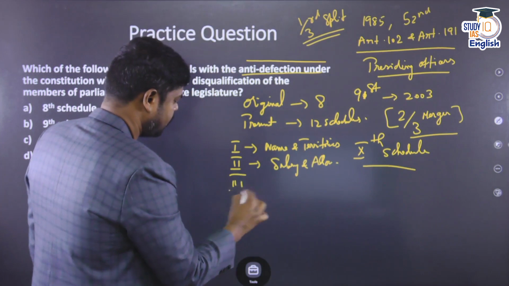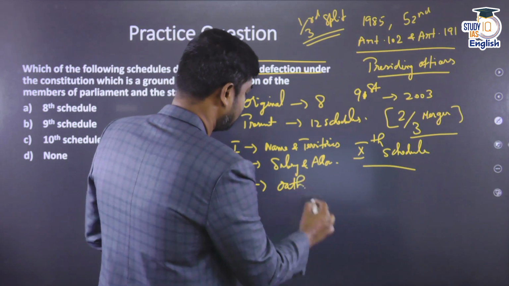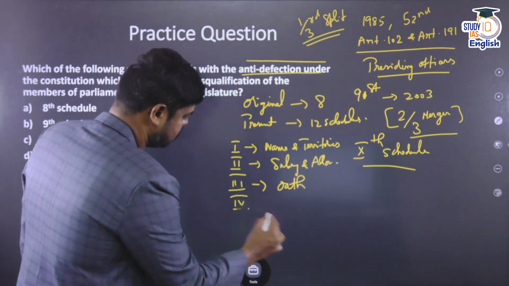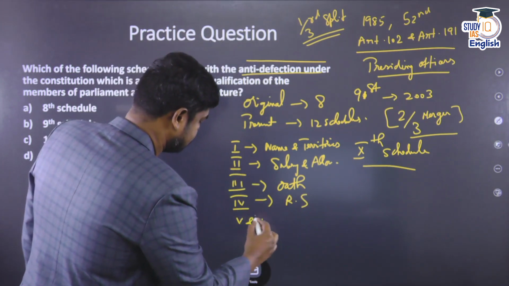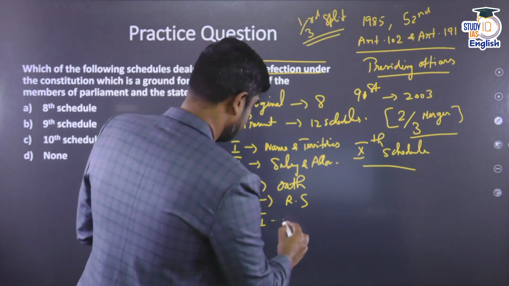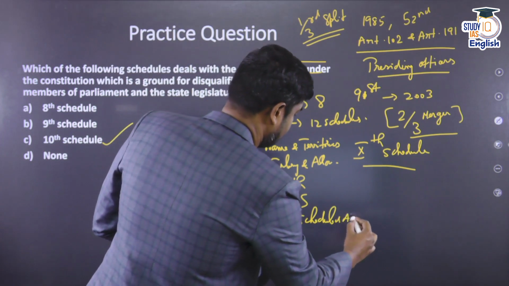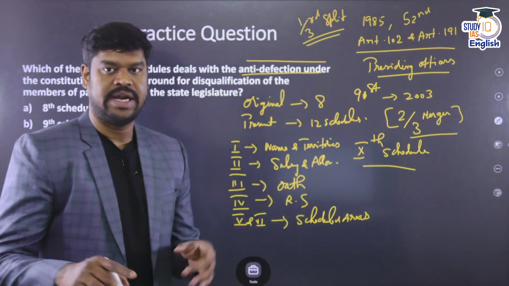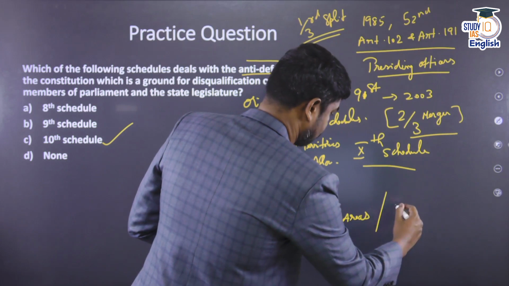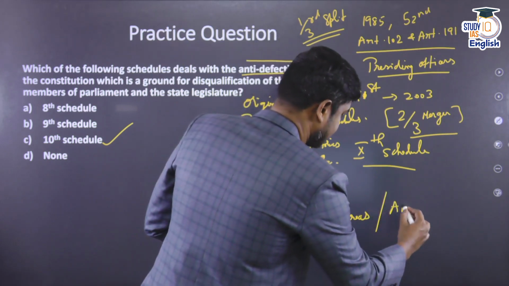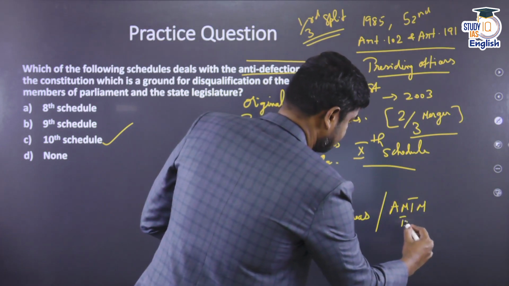What about the third schedule? The third schedule talks about the oath that is to be administered to certain constitutional and other dignitaries. Schedule 4 talks about what? The allocation of seats in the Rajya Sabha. Schedule 5 and Schedule 6 we have already seen, which was also in the newspaper. Schedule 5 talks about the scheduled areas in all the country except in the states of Assam, Meghalaya, Tripura and Mizoram, whereas Schedule 6 talks about the tribal areas in the states specifically of Assam, Meghalaya, Tripura and Mizoram.